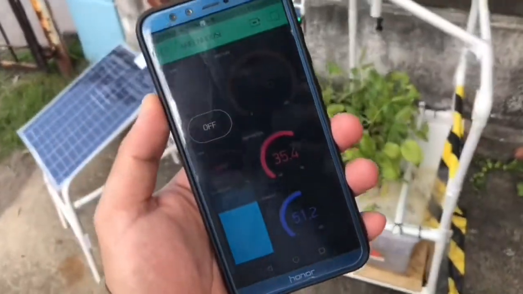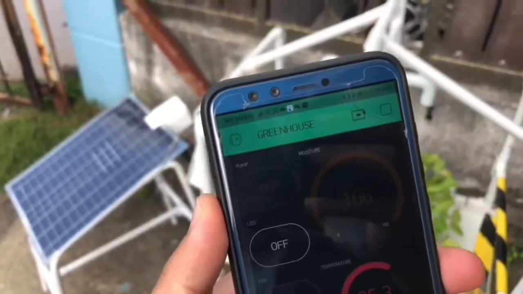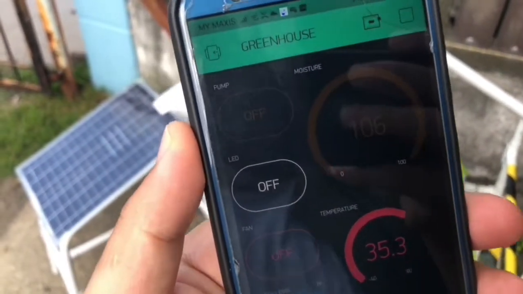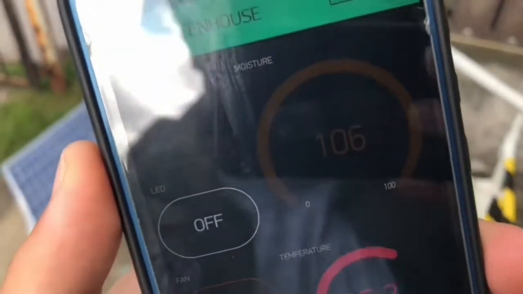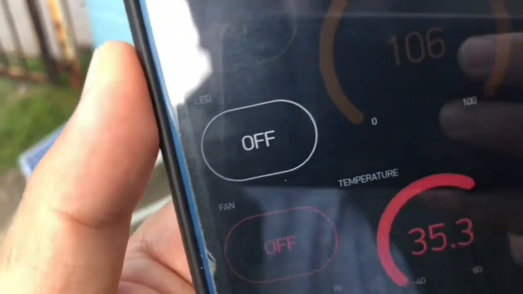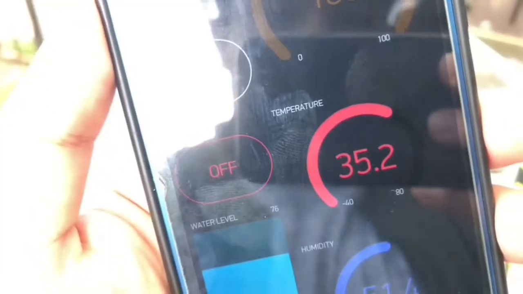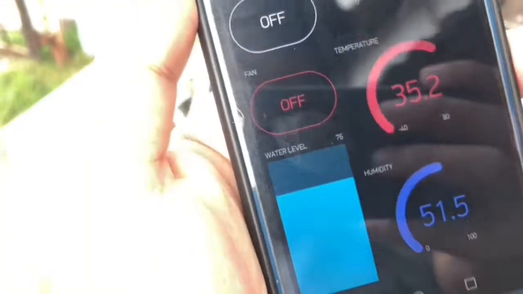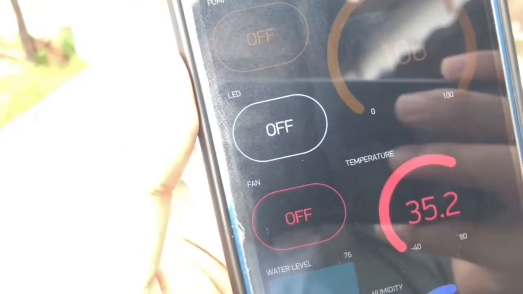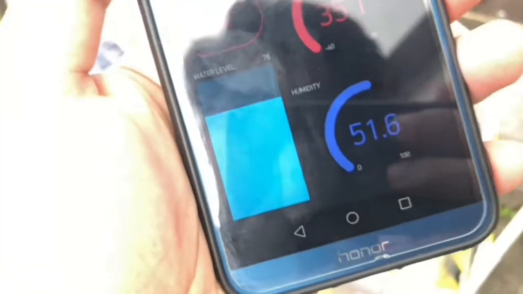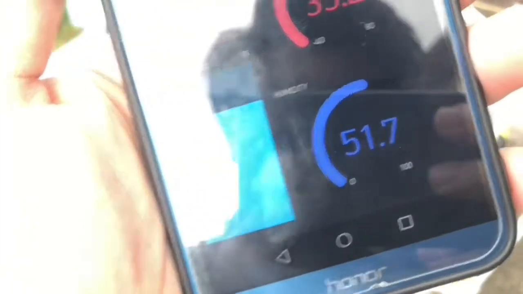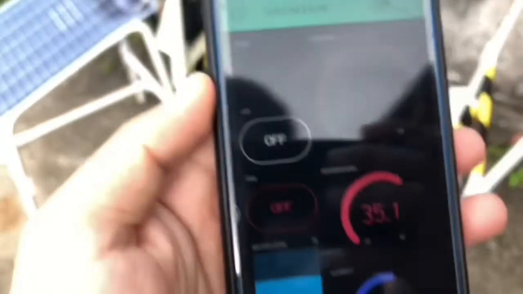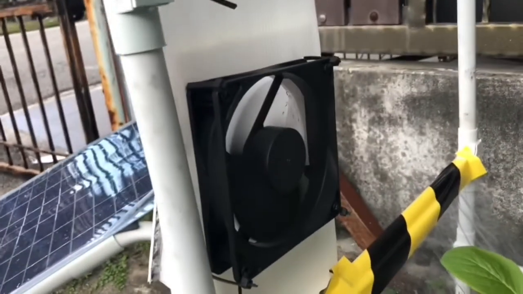Okay, I will explain about the Blynk application interface that I use. Here we have 3 gauges to measure the moisture. Then we have a gauge to measure the temperature, and a gauge to measure the humidity. At the left bottom we have the water level, which measures the depth of the water. Right now the temperature is 35.1, so the system is running automatically. Then the fan will be turned on because the temperature is above the set point.